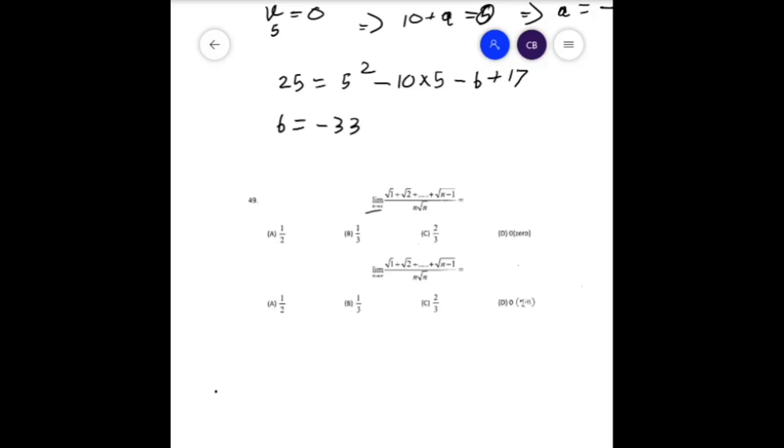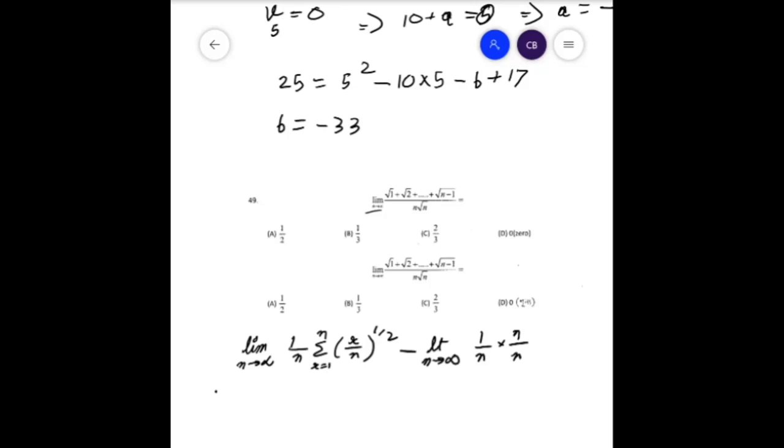So we can express this as limit n tends to infinity of summation 1 by n times summation of (r by n) whole to the power 1 by 2, where r goes from 1 to n, minus limit n tends to infinity 1 by n times n by n.